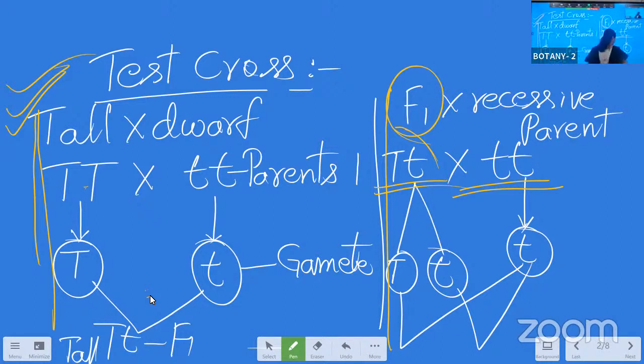Okay, so with this we can conclude today's class, and we will go with the other important questions from this chapter. That is the law of dominance, and next come codominance, incomplete dominance, and mutations. That means 4 questions. How to write these answers is the most important thing, so we will discuss those answers in the next class.